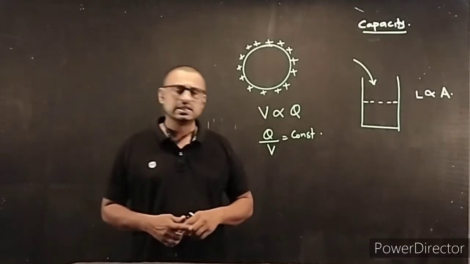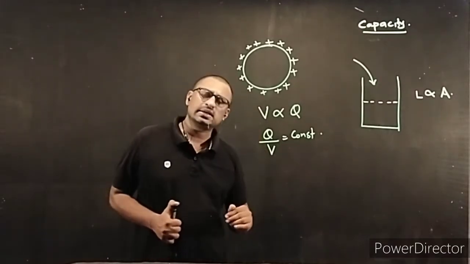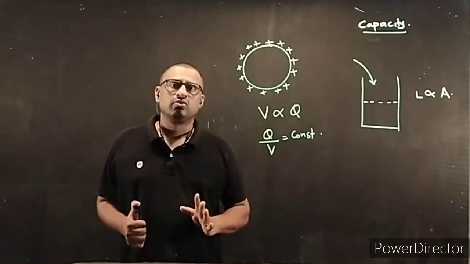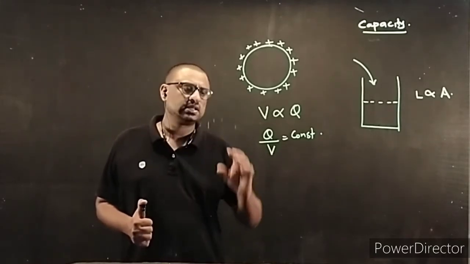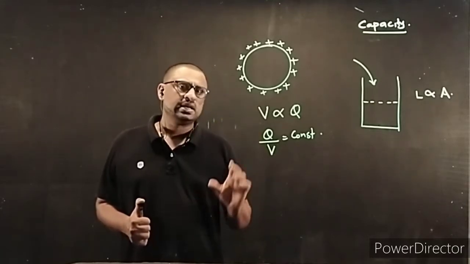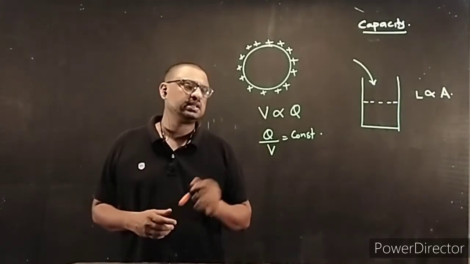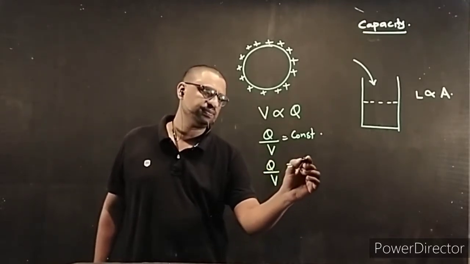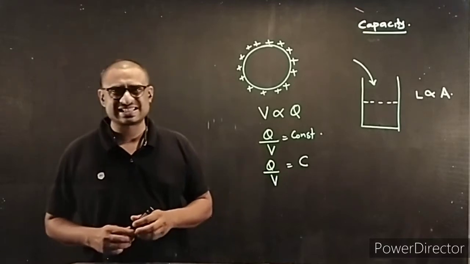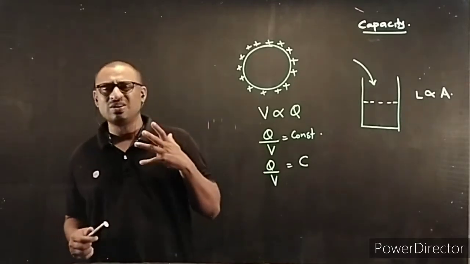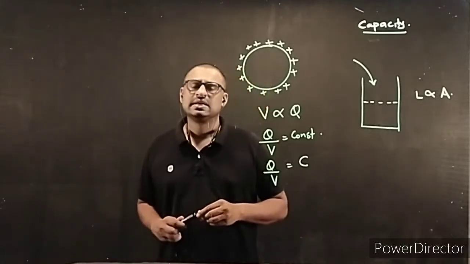For any conductor, the charge given to the conductor and the potential up to which it is raised, the ratio is a constant, and that ratio is known as capacity or capacitance.